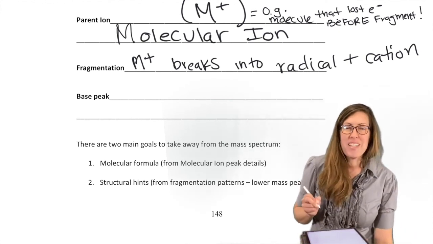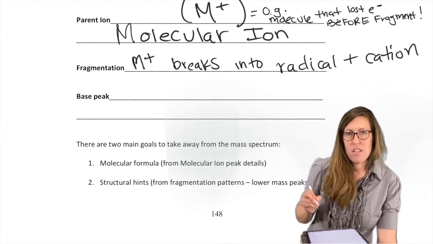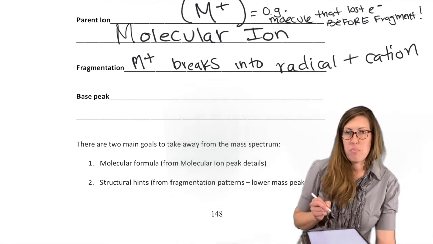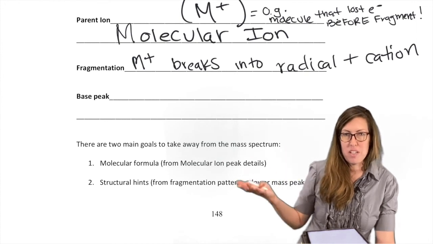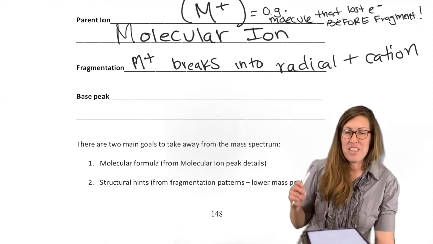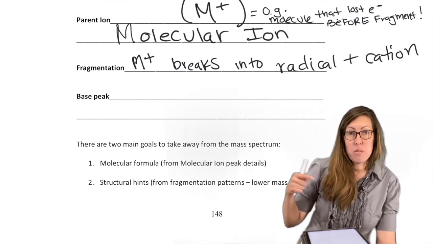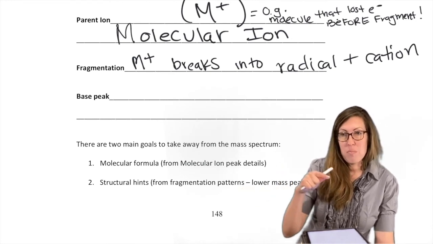The base peak is the peak that is the tallest. It does not mean it is the parent. Sometimes students want the parent to be the tallest because it's a parent, but no, actually sometimes the parent's so short we can't see it. But sometimes the base peak is the parent. They have no tie to each other.